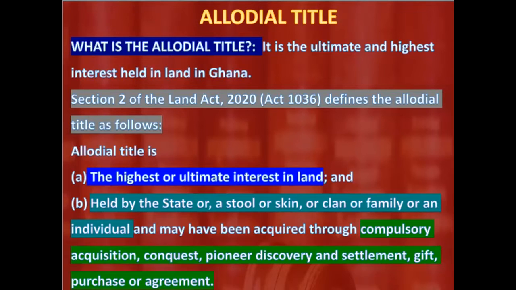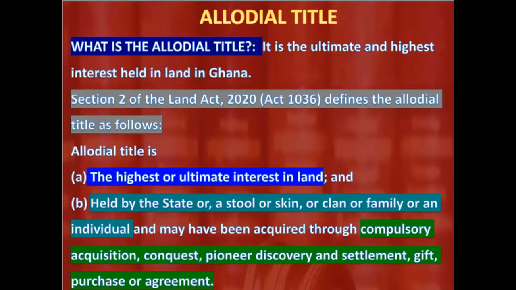Is the highest or ultimate interest in land. And section 2 does a very good job by telling you where the allodial title may be located. That it may be located in either the state, the stool, or skin, or clan or family, or an individual. So section 2 does not only define the allodial title, it's also very helpful in letting you know the categories of persons that can own and hold the allodial title.